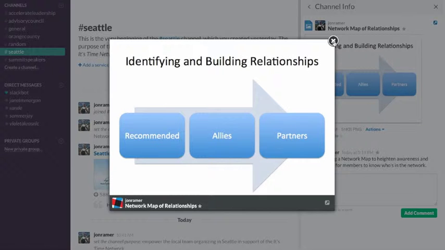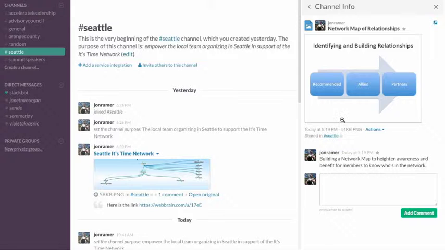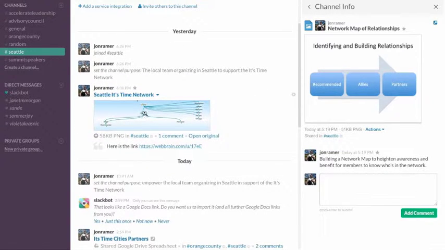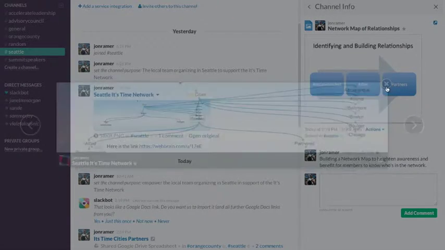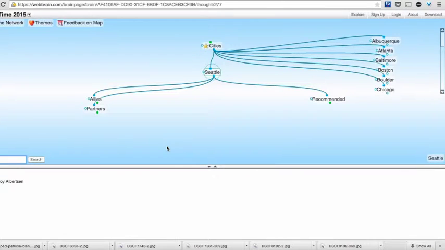But at least this channel has the information to help you understand that. Now, what this map will look like, this is another picture, but actually I'm going to click on the bottom and get right to the map itself. It's going to take me online. In this case, it's going to start with Seattle. But you can see that you can move through. This is called the Plex, this area up above. And let me close this so we have a full screen here.